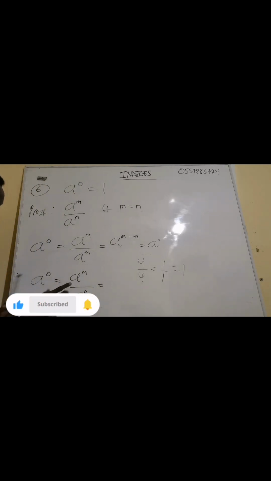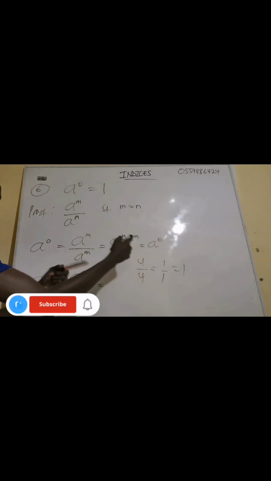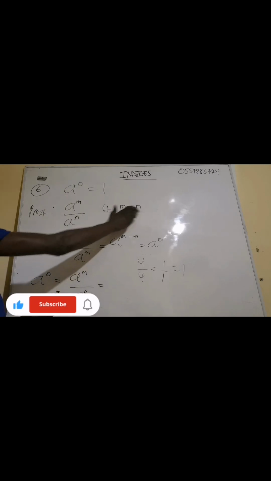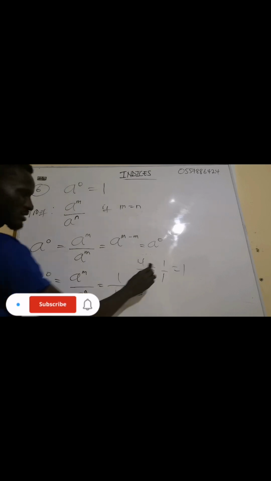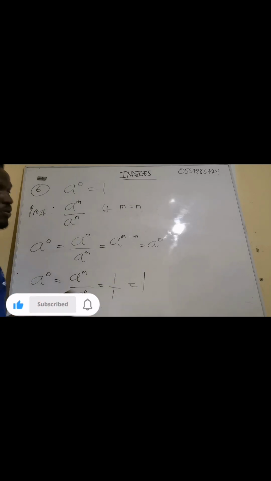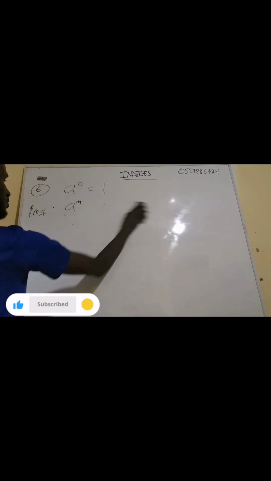So first I have proved that this and this are the same. A exponent 0 is the same as this, right? Okay. So a exponent 0 is the same as a exponent m over a exponent m, where m is the same as n. It means this goes into itself 1, so everything will give us 1. This is the main reason why we say a exponent 0 is always 1. Yes, it is proved here. Now, let me talk about another property or another rule. Now, rule number 7.